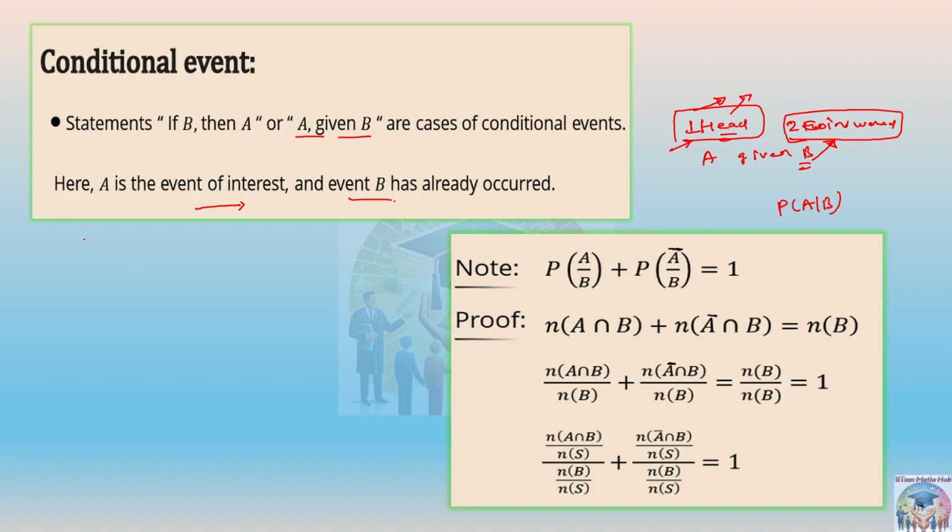Let me give you an example here for conditional event. Suppose you have to reach your school in the morning. The probability of reaching the school is, let's say, 0.8. I'm just taking a random example.